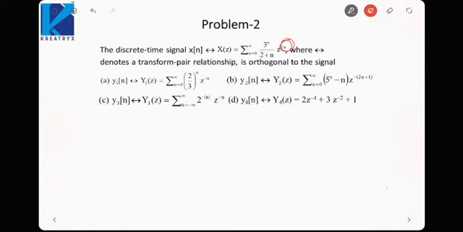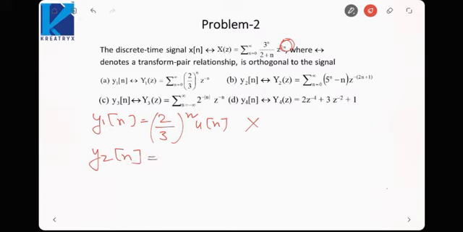Okay. So the first signal that is given to us, 2 by 3 raised to power n, z raised to power minus n. So we know y1(n) is 2 by 3 raised to the power n u n. Now it has impulses both at odd and even points. So when it is multiplied by x(n), the product will never tend to 0. The product will never go to 0. So this cannot be orthogonal to my original signal, because the even points will give me a finite value of the summation.